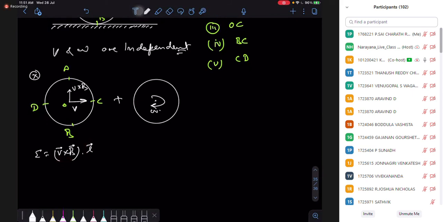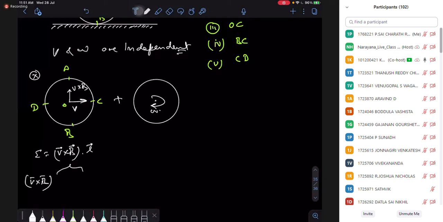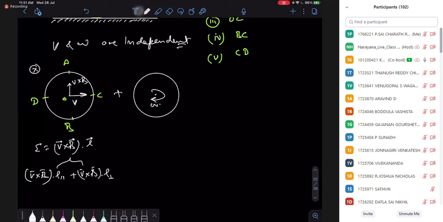So an easy way to remember: there is a length parallel to V cross B, and a length perpendicular. If I take a length perpendicular to V cross B, its contribution is 0, and the length parallel to V cross B is the only one that contributes.